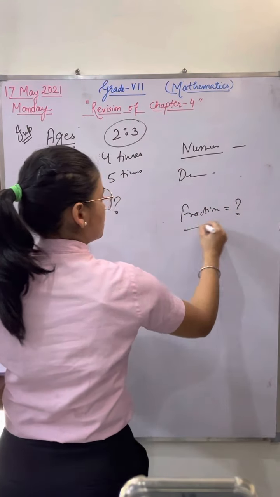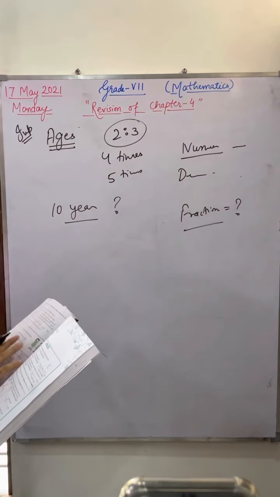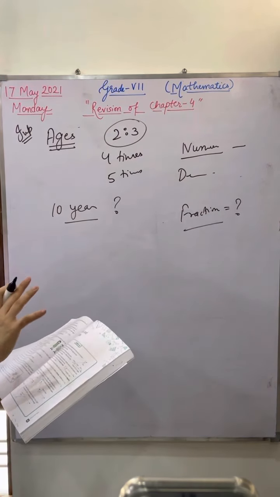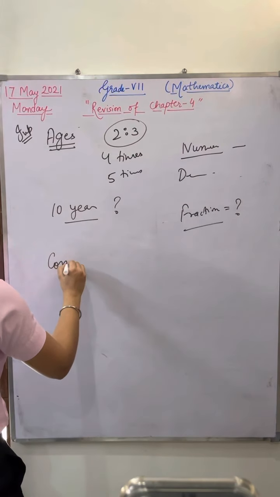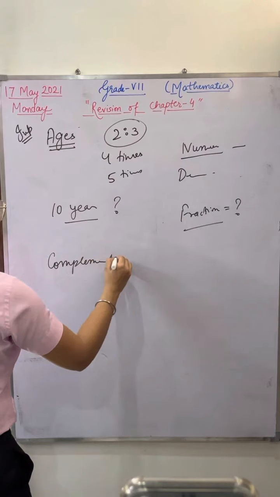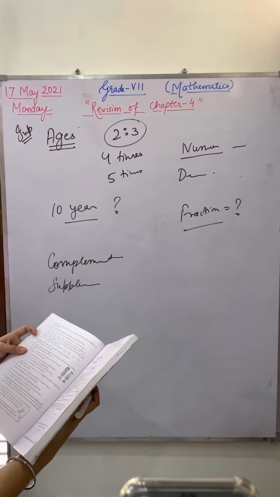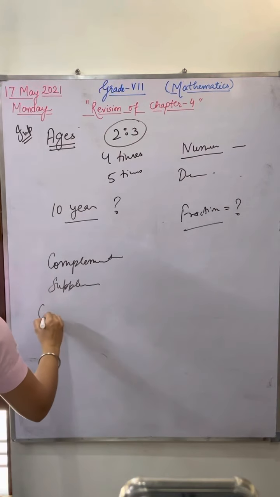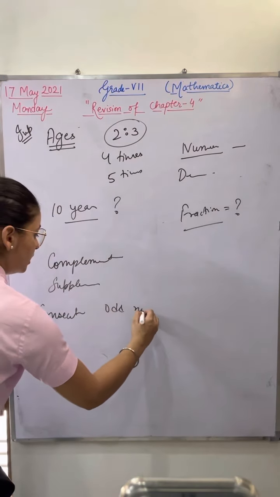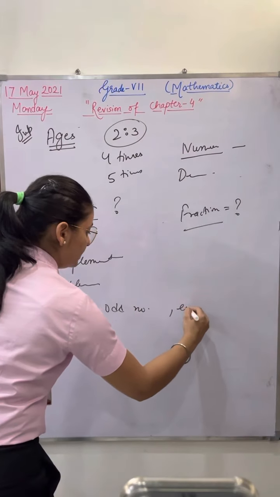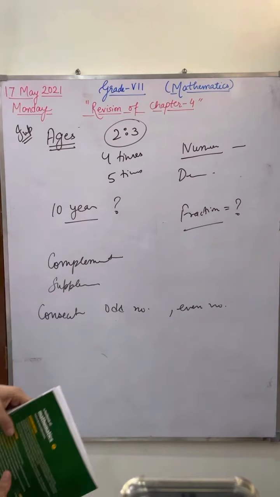Try to practice these questions, where you have complementary angles, supplementary angles. Then you have questions based upon consecutive numbers, consecutive odd numbers or consecutive even numbers. Such kinds of questions are again very important.